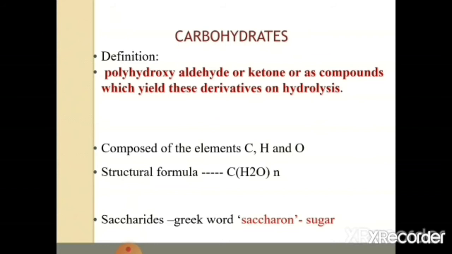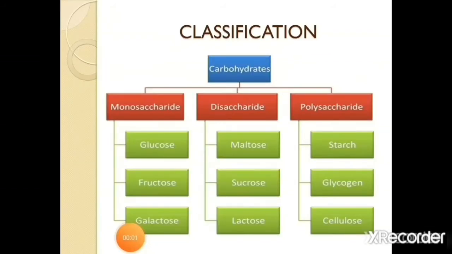Then we have glycoproteins and glycolipids. They are also components of cell membrane and receptors. Then the structural basis of many organisms, like cellulose of plants, exoskeleton of insects, cell wall of microorganisms, and mucopolysaccharide as the ground substance in higher organisms. Depending on the number of monomer units present, carbohydrates are classified into monosaccharide, disaccharide and polysaccharide.